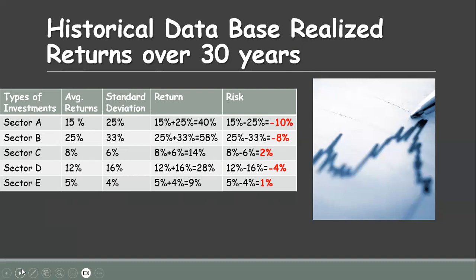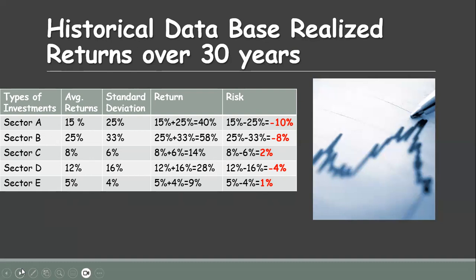The standard deviation for each sector comes to sector A, 25%, sector B, 33%, sector C, 6%, sector D, 16%, and sector E, 4%. Here we have the concept of return and risk.